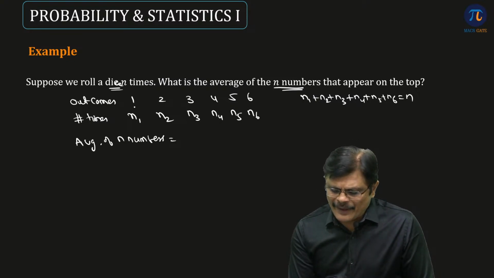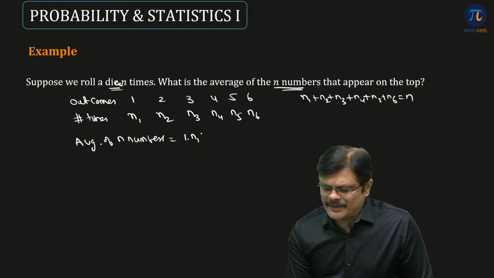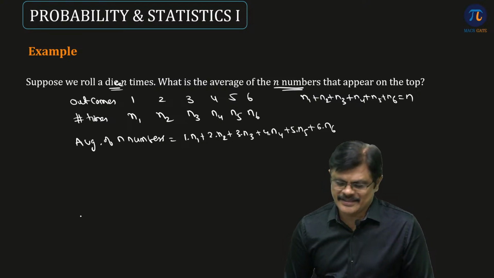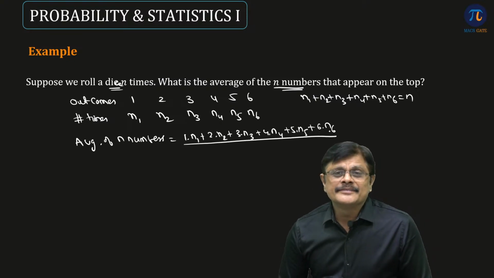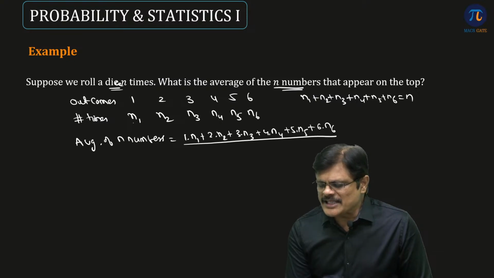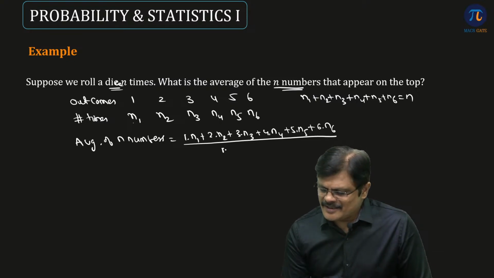So it is like, 1 appeared n1 times, so 1 into n1. 2 appeared n2 times, 2 into n2. 3 appeared n3 times, 3 into n3. 4 appeared n4 times, 4 into n4. 5 appeared n5 times, 5 into n5. 6 appeared n6 times, 6 into n6. Divided by the sum of the frequencies, n1 plus n2 plus n3 plus n4 plus n5 plus n6.